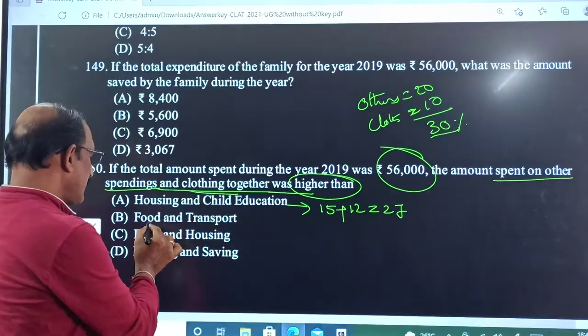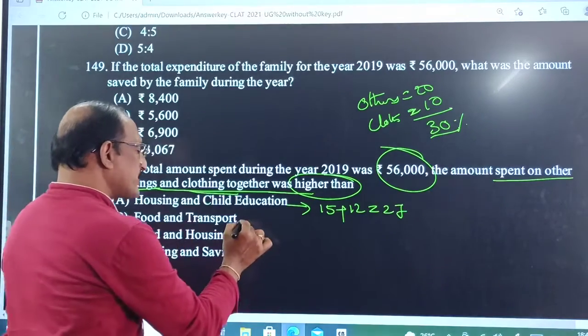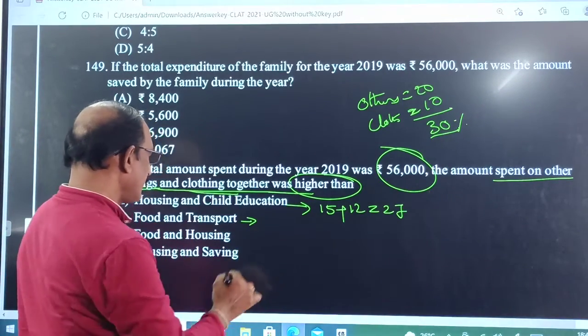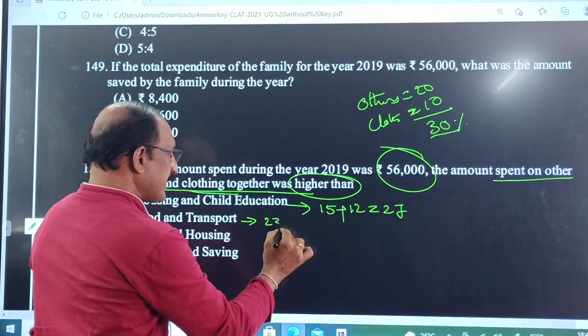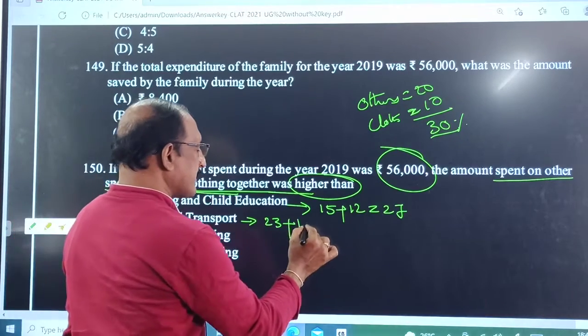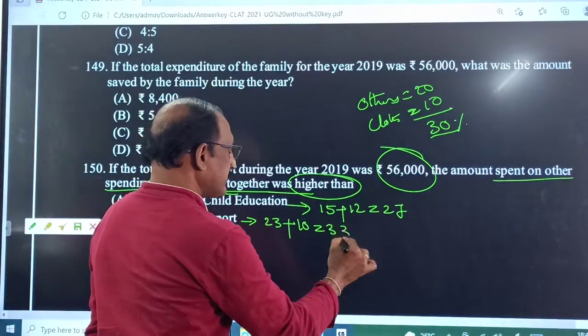Food and transport: 23 plus transport 10, total 33%.